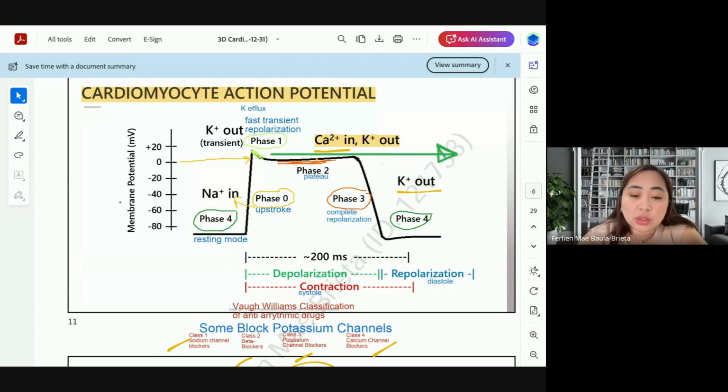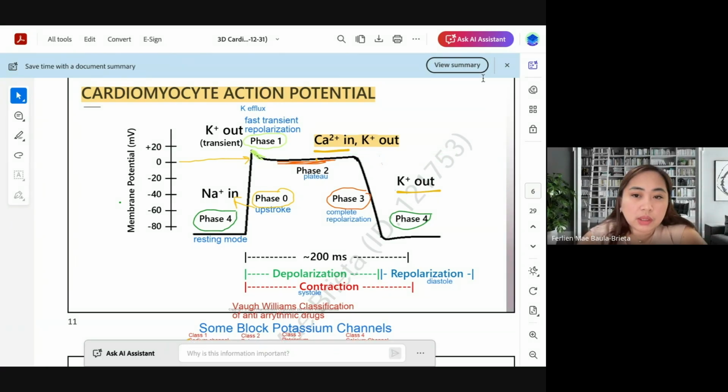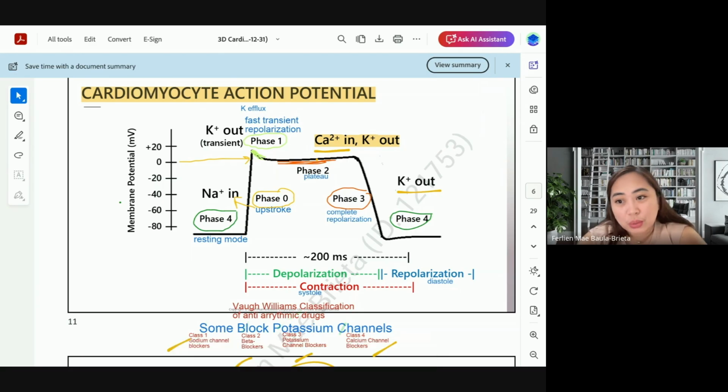Okay, so there are reasons kung ano yung dapat ibigay natin na anti-arrhythmic drugs. So if you want to memorize it, this is my mnemonic for that. Some block potassium channel. So actually, it's letter S, sodium, B, beta blockers, P, potassium, C, calcium. So just some block potassium channels. Those are anti-arrhythmics.